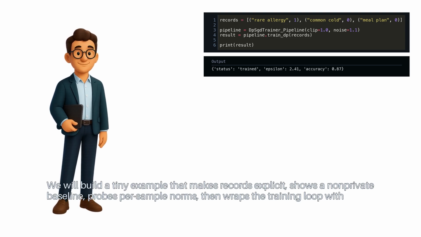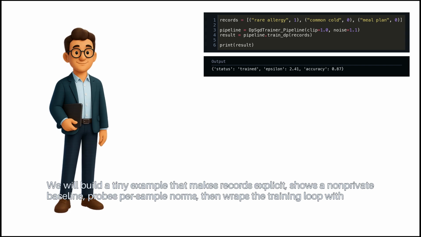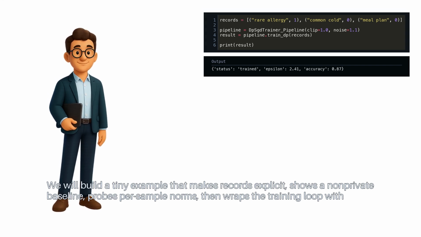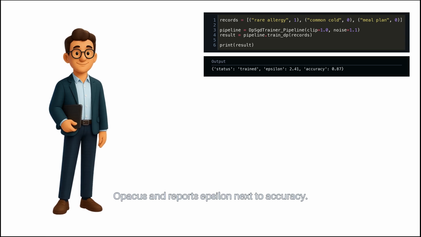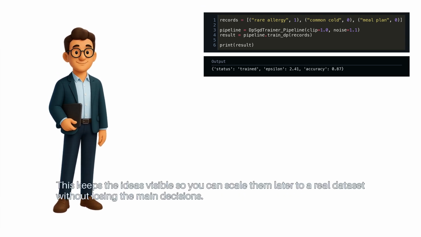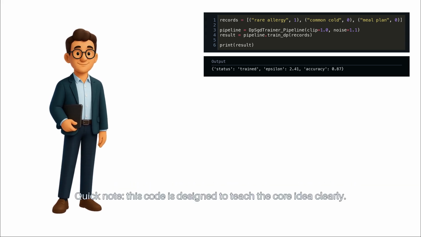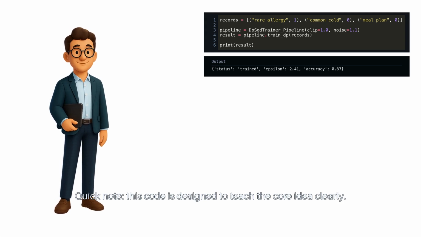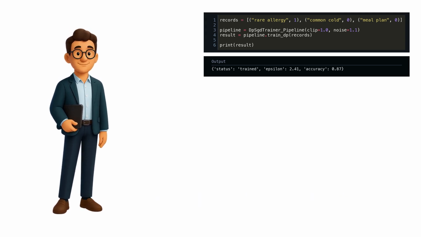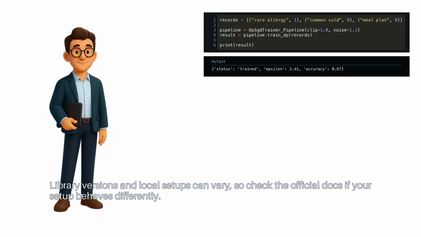We will build a tiny example that makes records explicit, shows a non-private baseline, probes per-sample norms, then wraps the training loop with Opacus and reports epsilon next to accuracy. This keeps the ideas visible, so you can scale them later to a real dataset without losing the main decisions. Quick note, this code is designed to teach the core idea clearly. Library versions and local setups can vary, so check the official docs if your setup behaves differently.